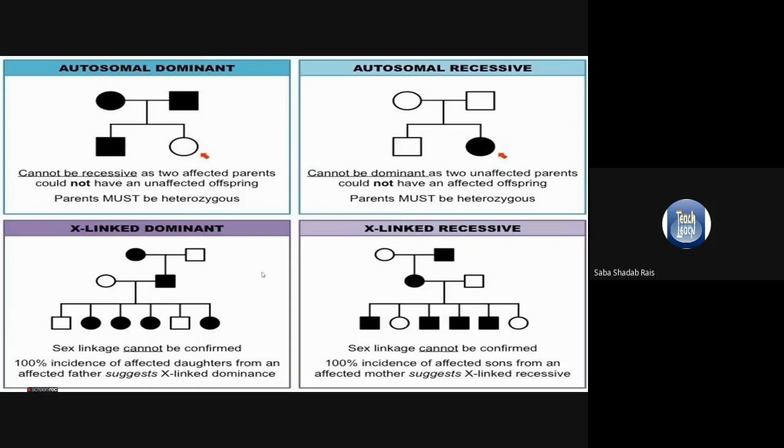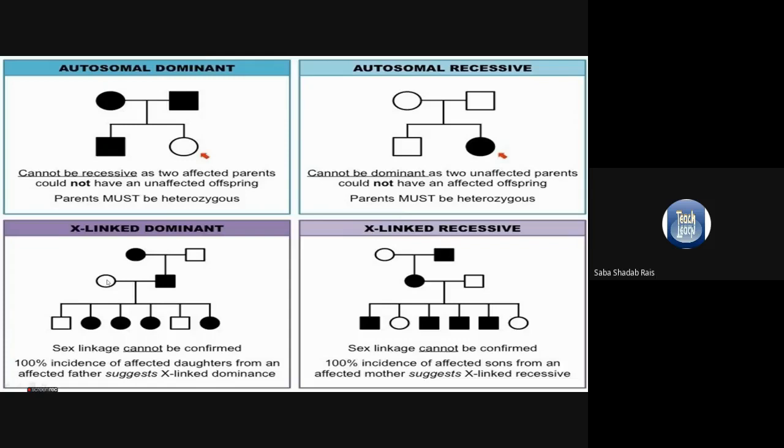Now we'll talk about X-linked dominant. X-linkage can be confirmed by 100% incidence in the daughters. If the father is affected, all the daughters will be affected. Now you can see in this particular family, the father was affected, so all the daughters are affected and all the sons are healthy, because the mother is unaffected.